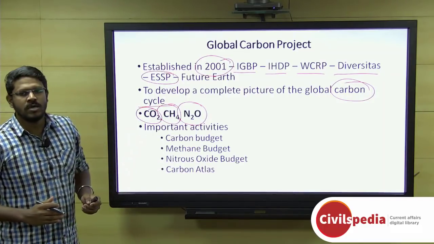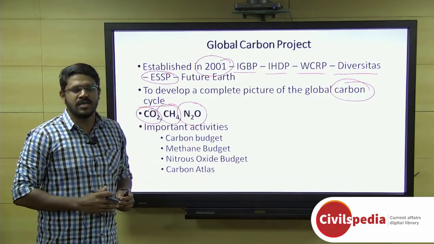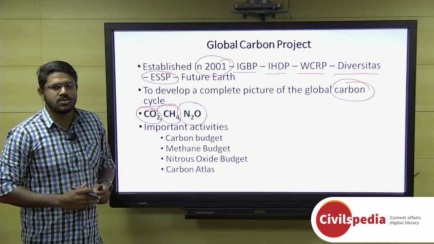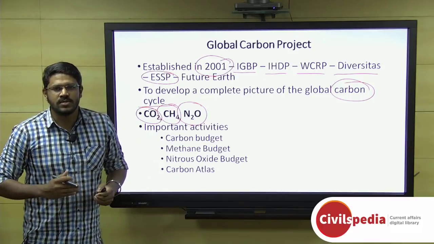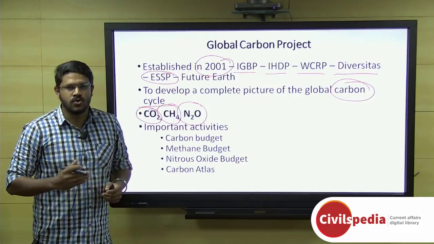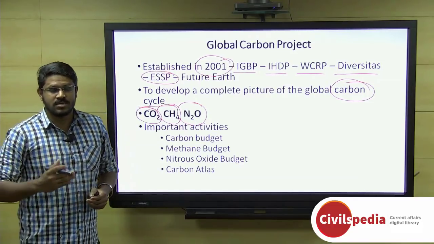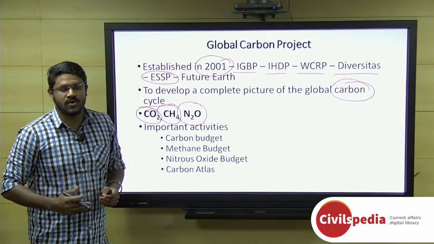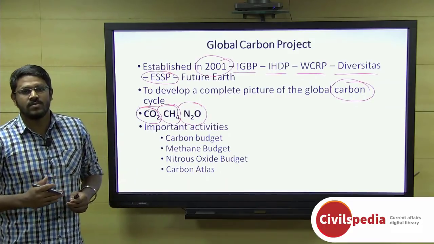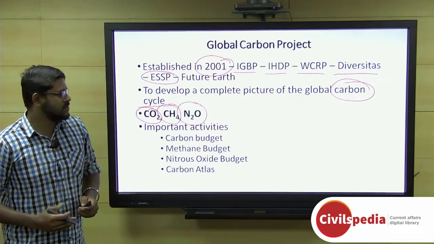Recently it is in news because the researchers of this project have stated that in 2017 India stood 3rd in carbon emissions among the countries in the world, with China topping the list and with the United States following next. US has approximately 1/3 of the population of India, but still stands 2nd in terms of carbon emission. We, even though we have 3 times the population of US, stand only 3rd in terms of carbon emissions.